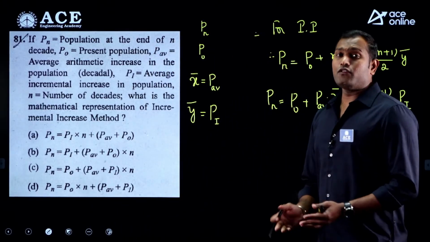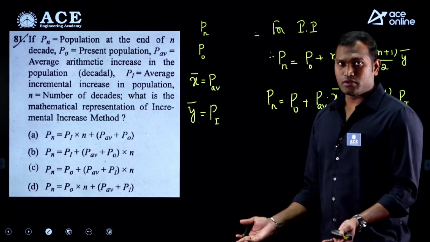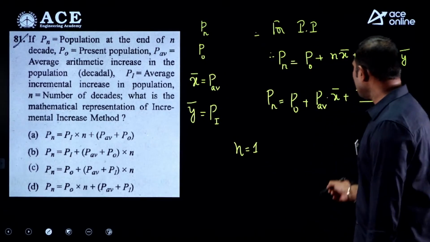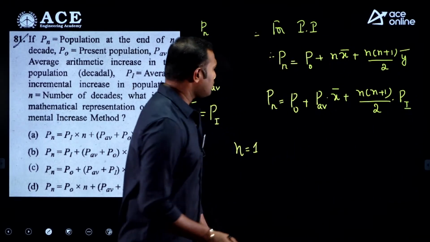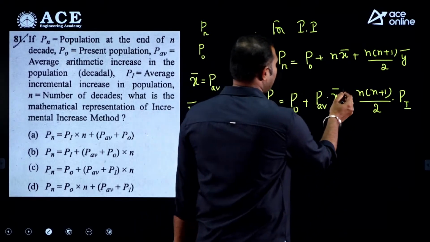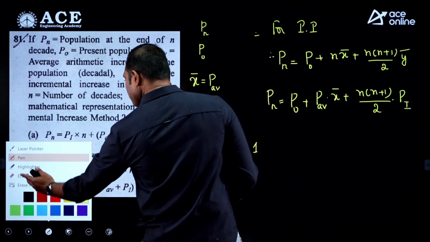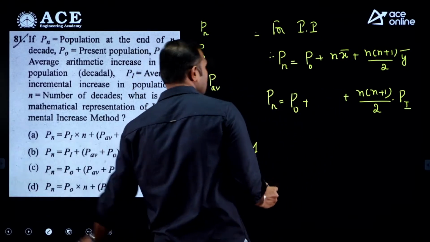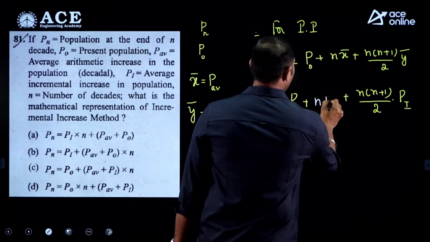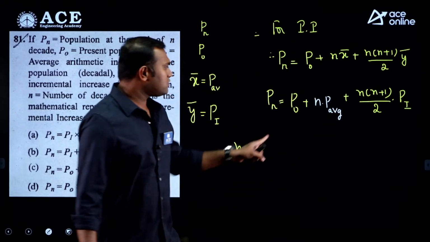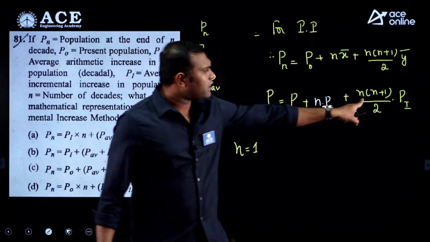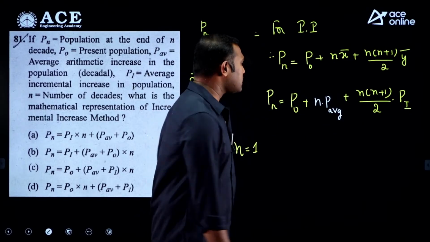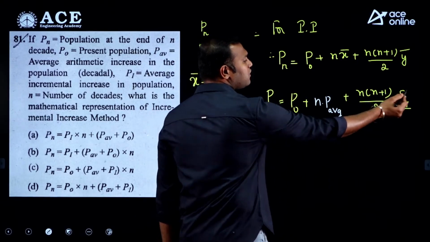You can get it done if you keep n as 1 or 2. Suppose I keep n as 1, then n into P average, and n plus 1, 1 plus 1 is 2, 2 by 2 gets cancelled, then n into P average plus n into Pi.